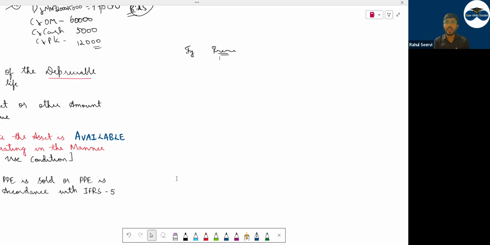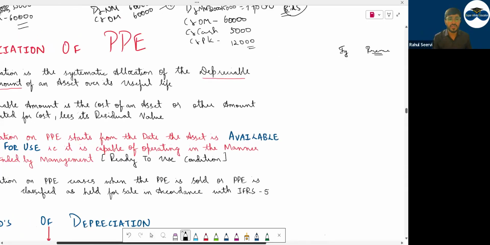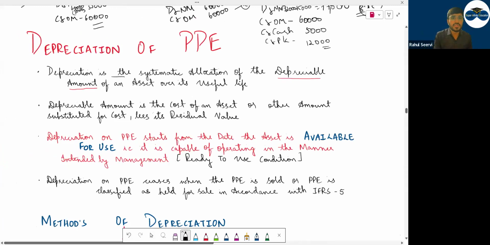So depreciation means reduction in the value of the asset. Depreciation is the systematic allocation of the depreciable amount of an asset over its useful life.